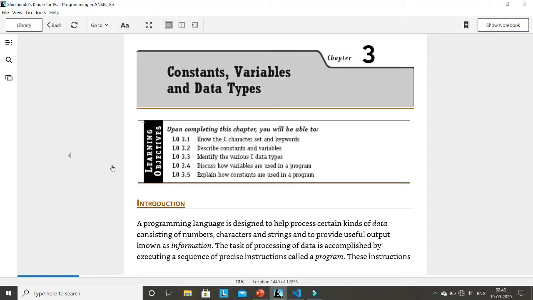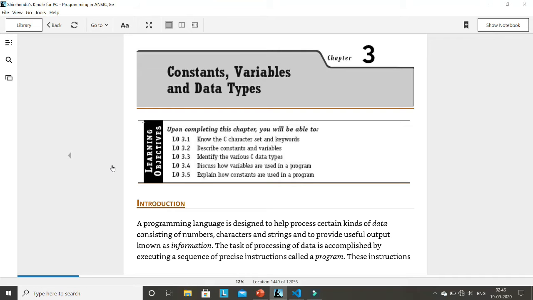From now onwards, up to lecture 9, what I did was just prepare you for some lab exams. Whatever I explained up to lecture 9 was not directly from a book. That was just the basics of C programming knowledge. But from this lecture, lecture number 10, I will start following your textbook. The name of the textbook is already given to you, and this is chapter 3 of your textbook.